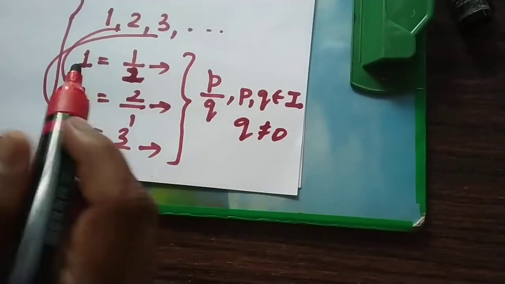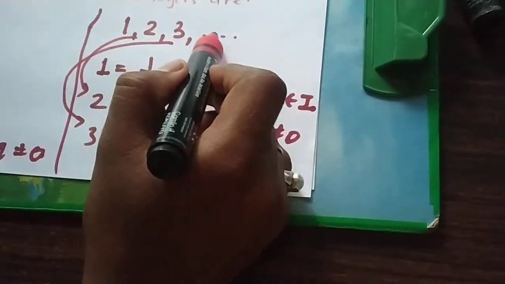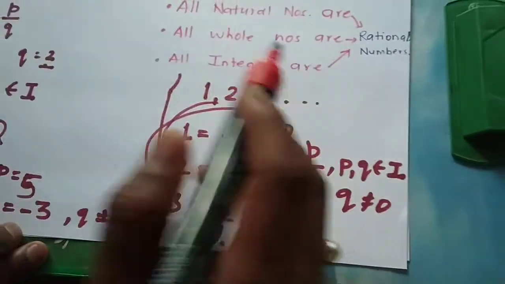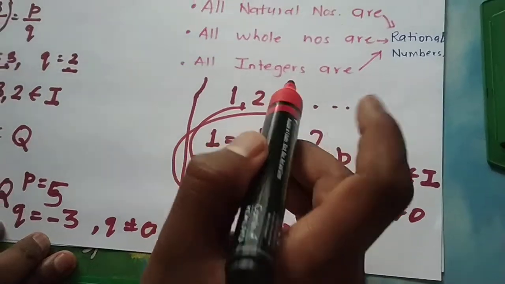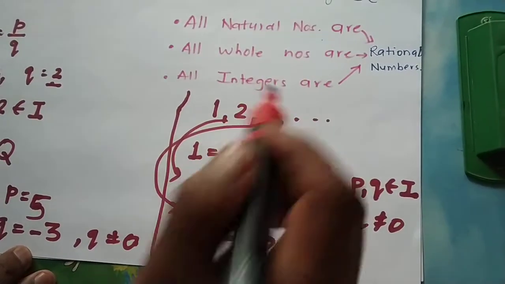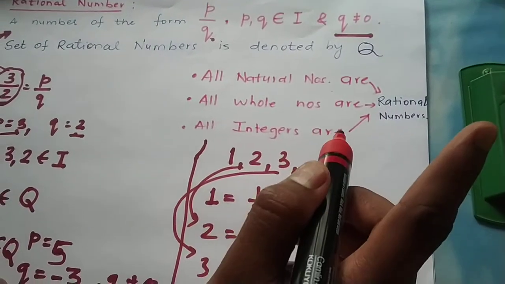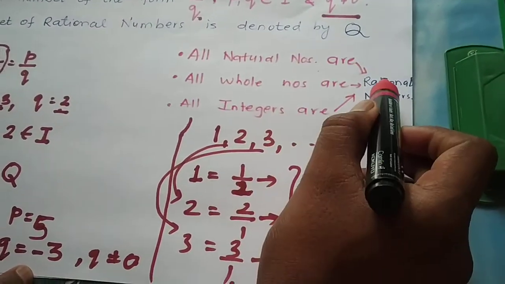It means 1, 2, 3 and all the other natural numbers satisfy the definition of rational numbers. Therefore, all the elements of the set of natural numbers are also rational numbers. Yes, all natural numbers are rational numbers.